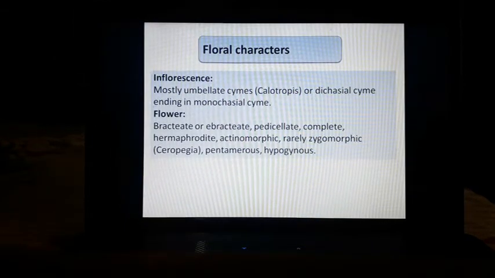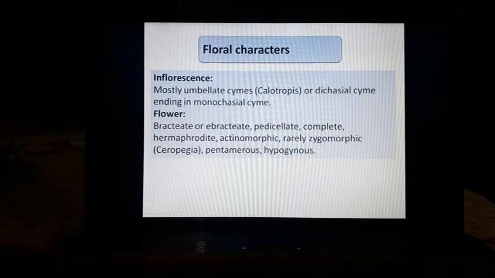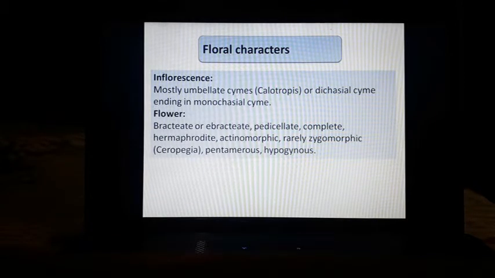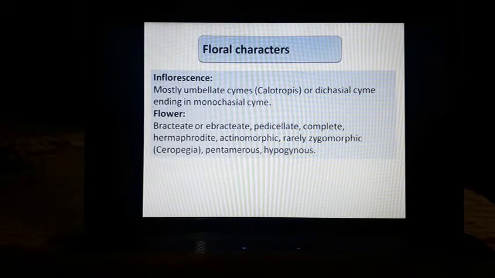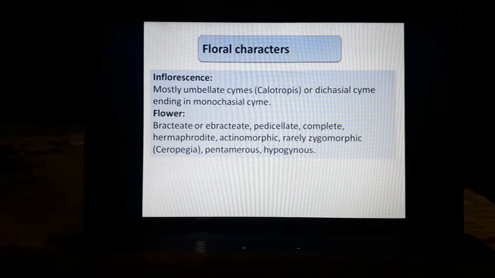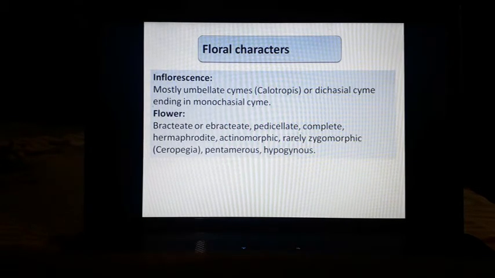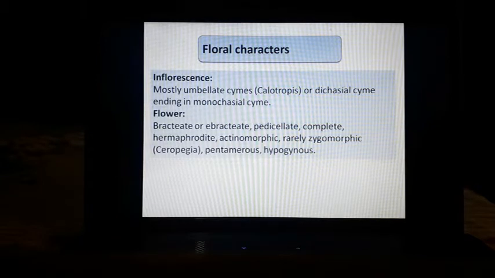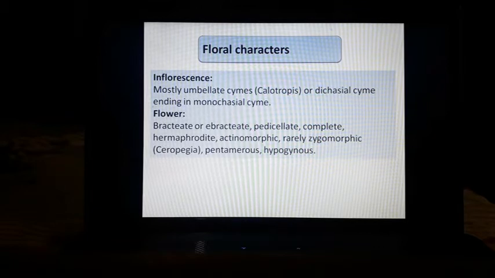Now come to the floral characters. Inflorescence, which is the group of flowers, is mostly umbellate cymes. It means inflorescence occurs in umbel form, or it may be a dichasial cyme ending in a monochasial cyme. Flower may be bracteate or ebracteate. Bract means the outgrowth which is present at the base of the leaf. It may be present or absent.